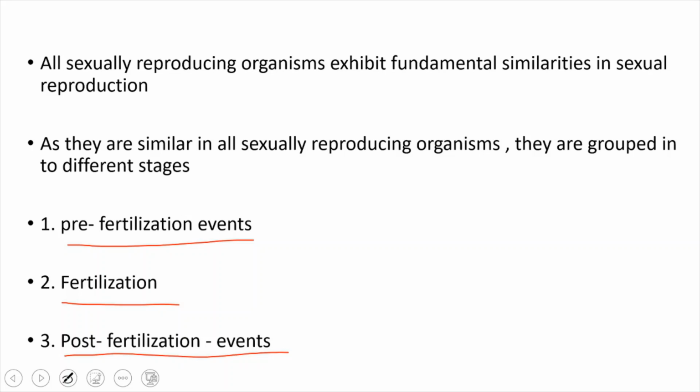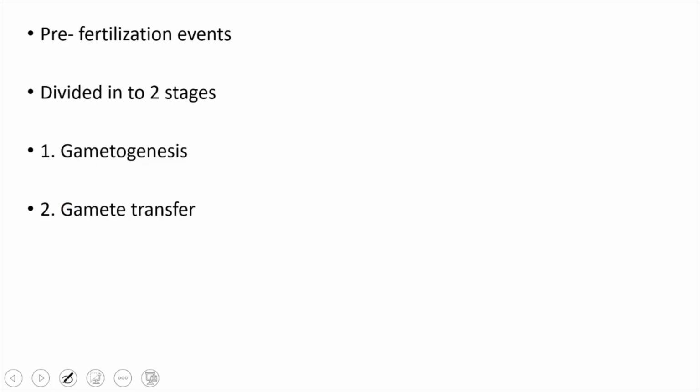So let's move to the first phase, that is pre-fertilization events. Pre-fertilization events include all the events of sexual reproduction prior to the fusion of the gametes. Fusion of gametes is known as fertilization, right? So before fusion, whatever events take place all come under pre-fertilization events.